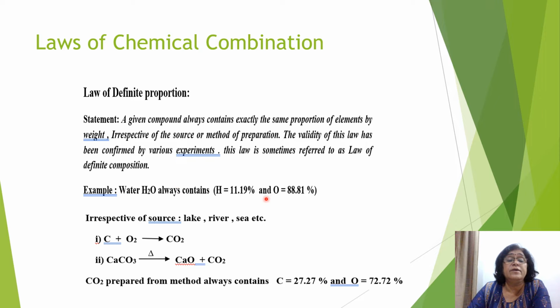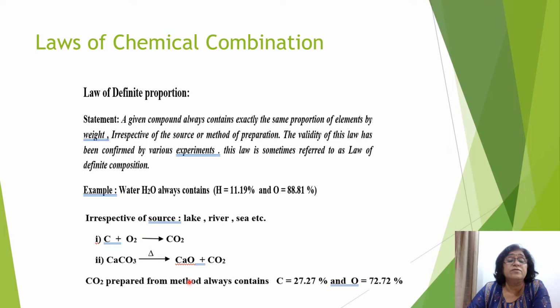So here you see water. Water may be obtained by any method, from the spring water, from the sea water, from the lake water, whatever source of water may be obtained. The amount of hydrogen and oxygen is in the same proportion. So hydrogen will be always 11.19% and oxygen will always be 88.81%, irrespective of the source from which the water is obtained.